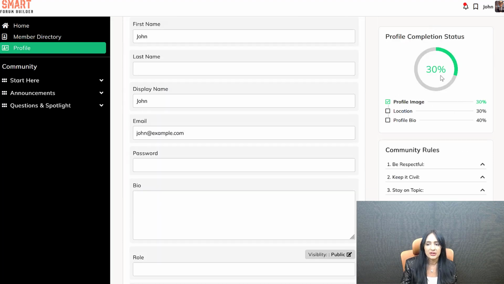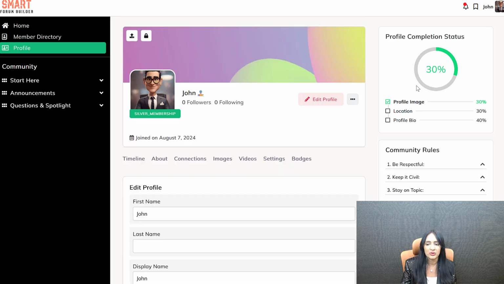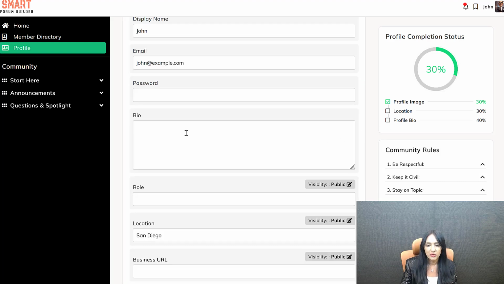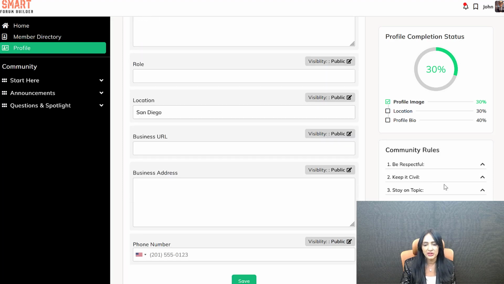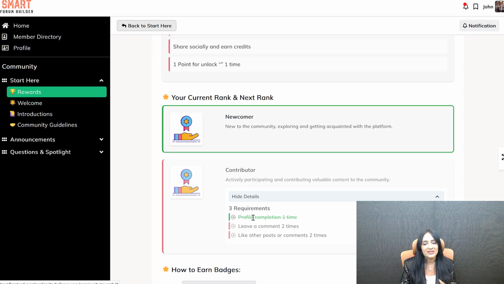So you can see currently it says profile completion status. They need to upload the profile image. They need to update their location and profile bio. So they can edit the profile and take those actions. So once they do that, that'll be step number 1 of reaching this level. But they still have to do 2 more things because there are 3 requirements to get to this level. So this is how you can encourage your users, make the rules clear.